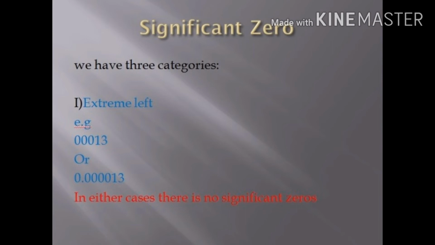In the first example we have 00013, which is without decimal point, and in the second example we have 0.000013, with decimal point. If the zero is on the extreme left, with or without decimal point, the zeros will be non-significant zeros. We will never count them in counting the significant digits, right?